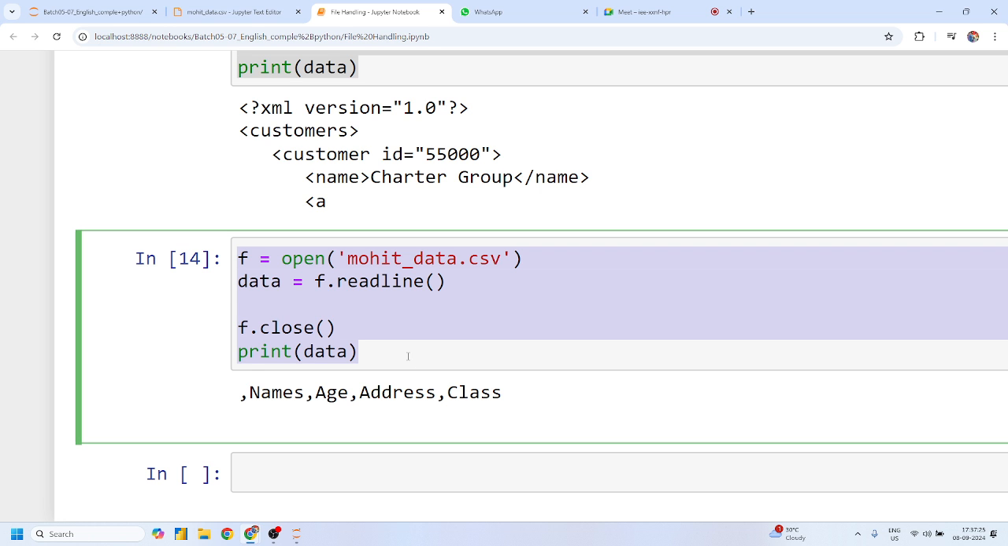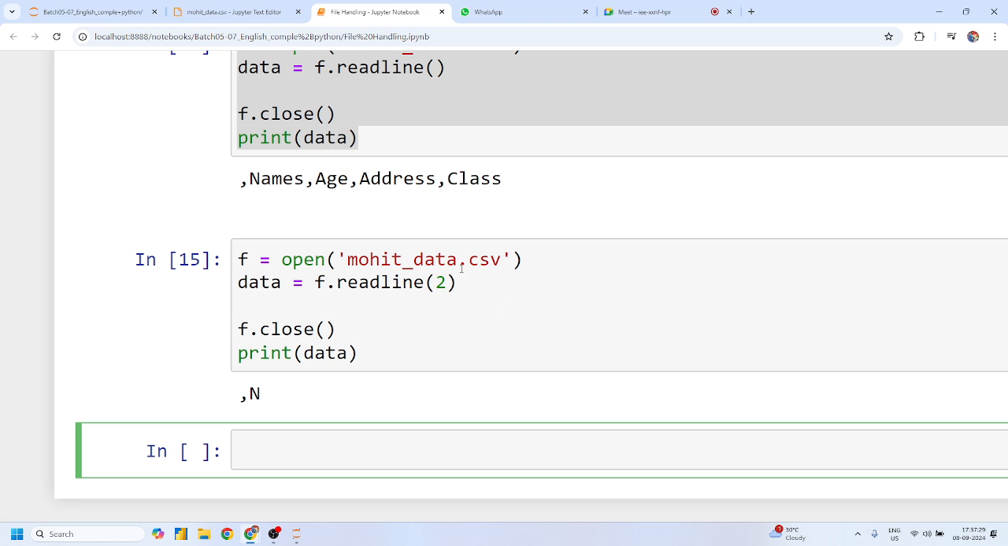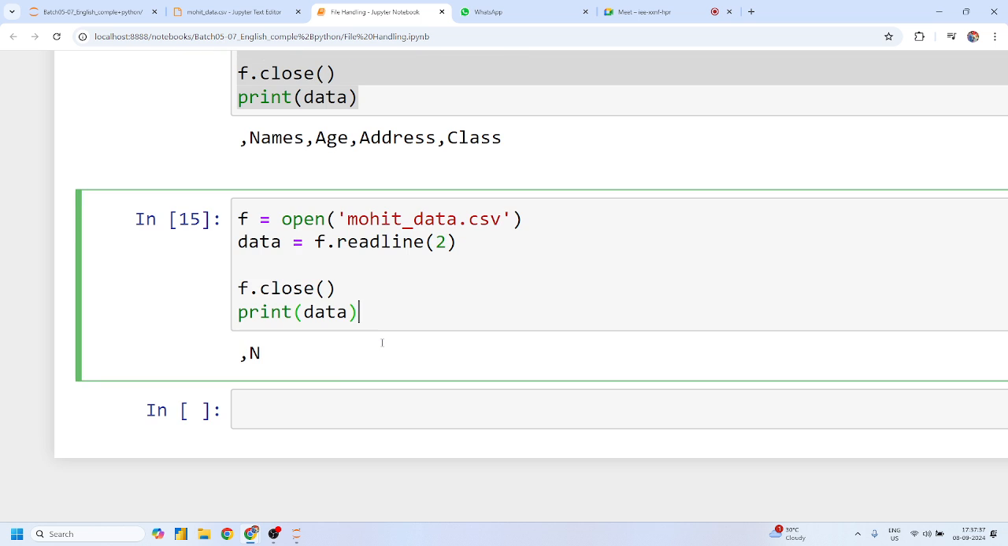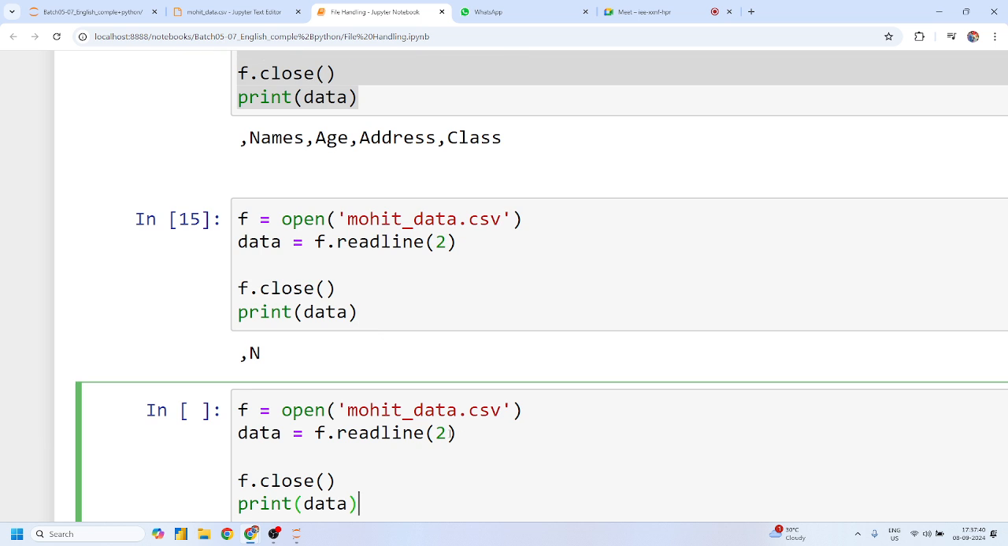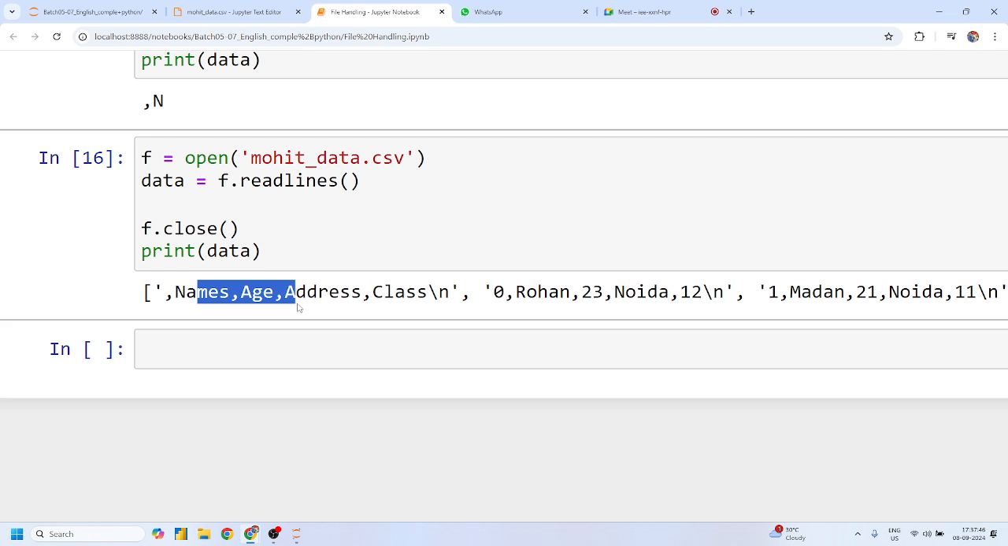Suppose I want to read the next line, or the next character up to the next character. A simple way of slicing, we can just simply pass this. Suppose I want to read all the lines, Mohit. Instead of passing any values, you can just simply use readlines, and you will get all your data in list format.